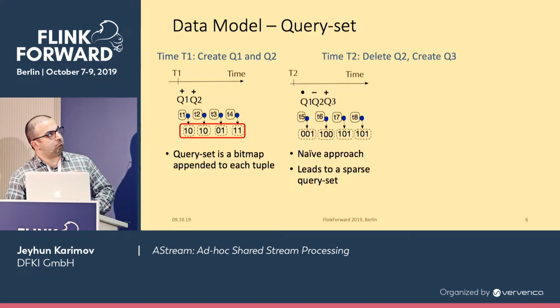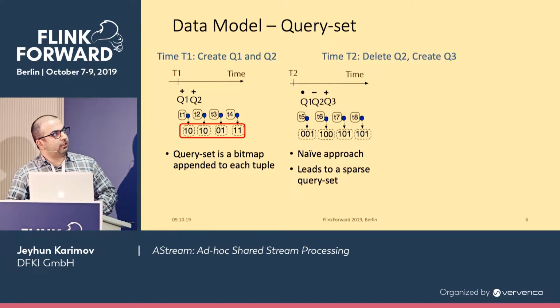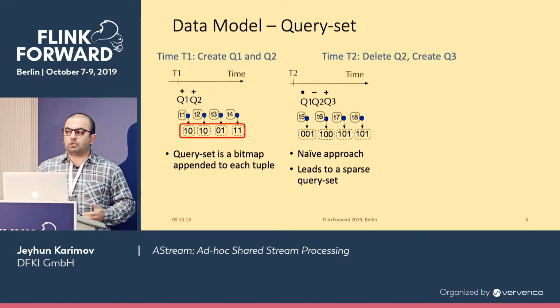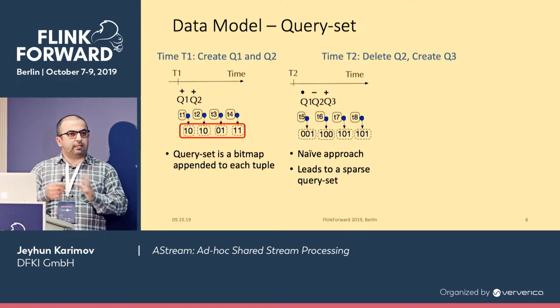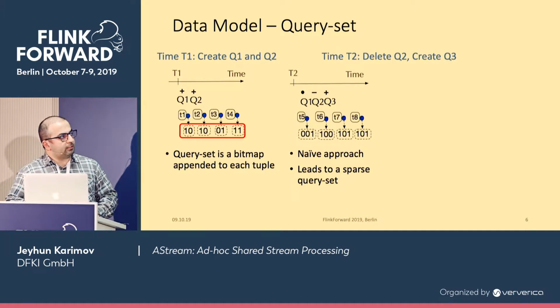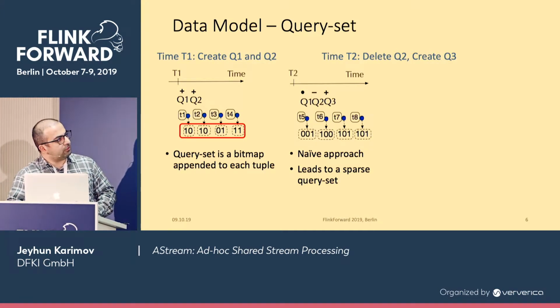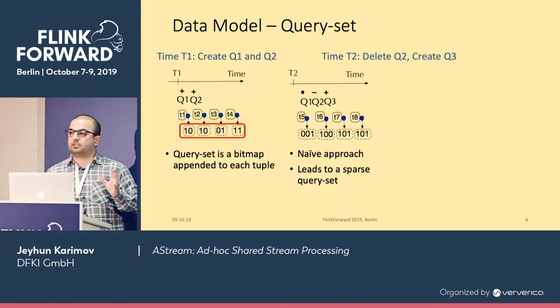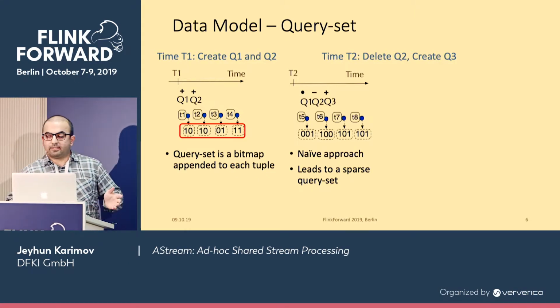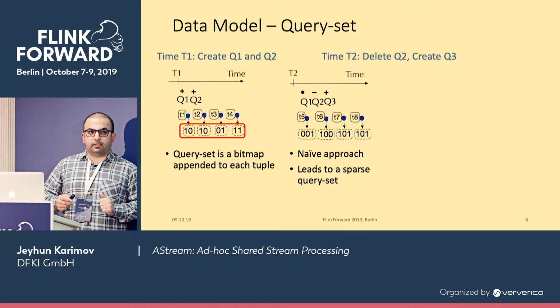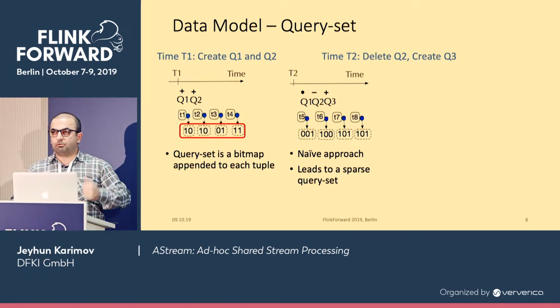Okay, then at time 2, imagine that query 2 is deleted and a new query 3 is added. What can we do? Of course, we would then have a bitmap of length 3 to represent all the queries, and the middle one, which represents query 2, will be 0. But this might lead to a very sparse query set with fluctuating query workloads.